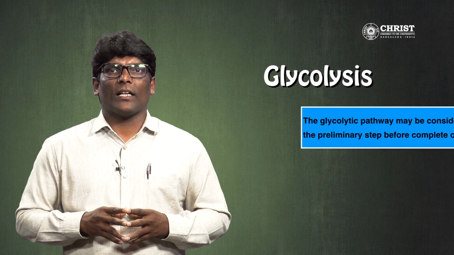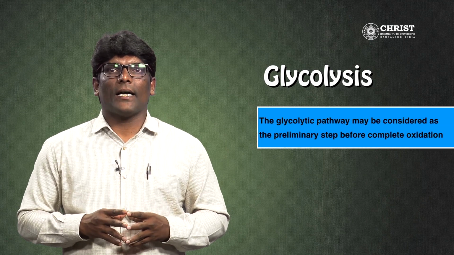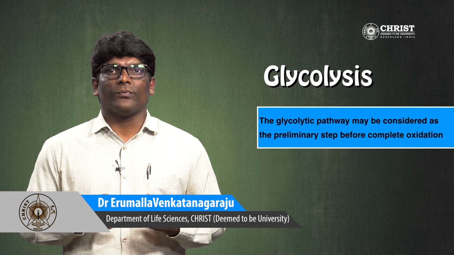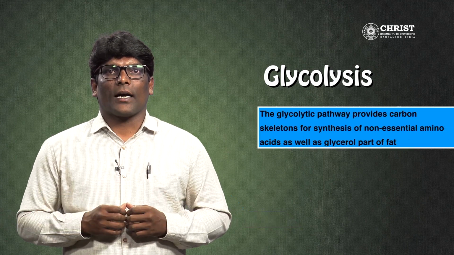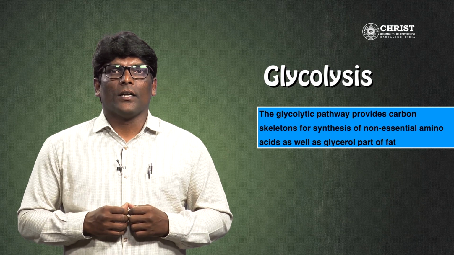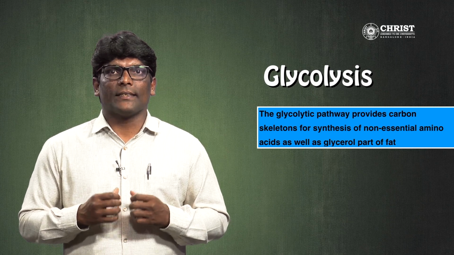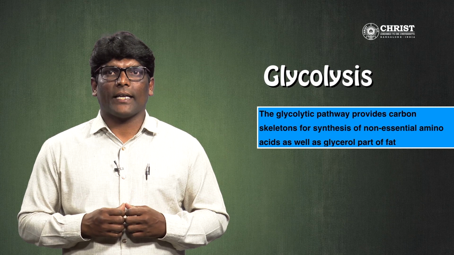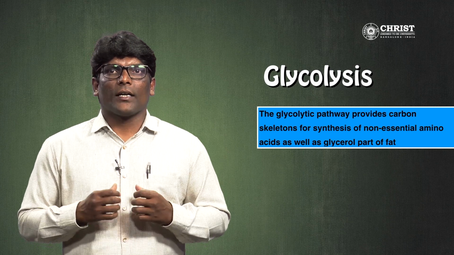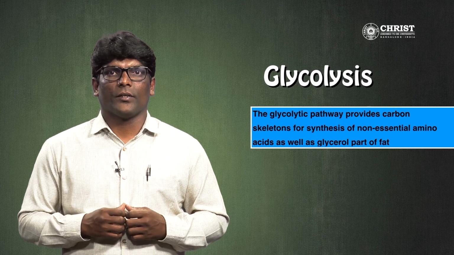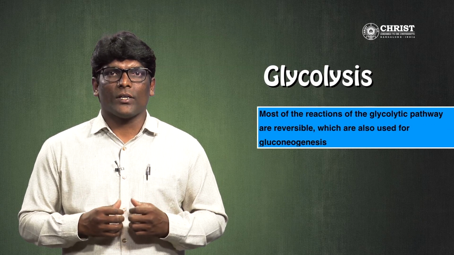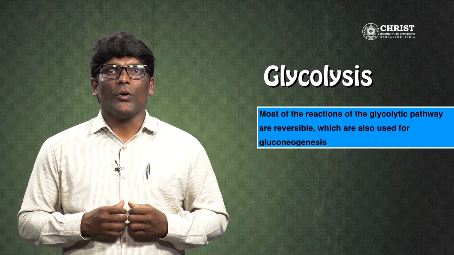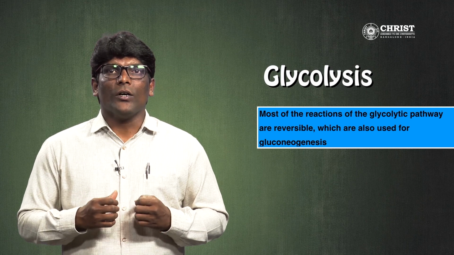The glycolytic pathway may be considered as the preliminary step before complete oxidation. The glycolytic pathway provides carbon skeletons for synthesis of non-essential amino acids as well as the glycerol part of fat. Most of the reactions of the glycolytic pathway are reversible, which are also used for gluconeogenesis.